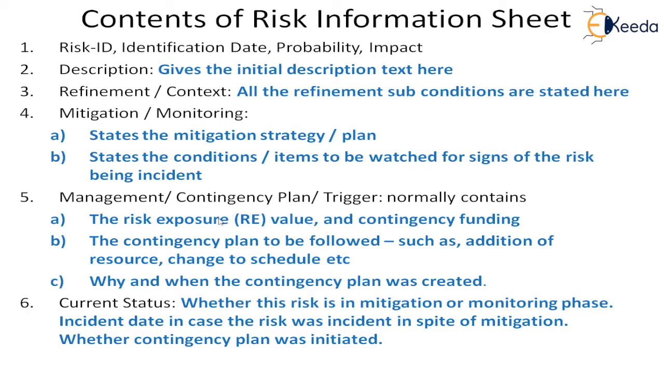When you do the contingency plan, you must have the risk exposure value and the contingency funding. The contingency plan which will have to be followed, such as what is the additional resource, change to the schedule, change to the scope, or the procedure, all that has to be written here in the contingency plan. Then we have to say what is the current status, because as you know, this is dynamically changing data. So always it will change. We have to know at any point of time at what stage it is. Is it in the identification stage? Is it in the mitigation phase? Is it in the monitoring phase? Or is it in the contingency management phase?